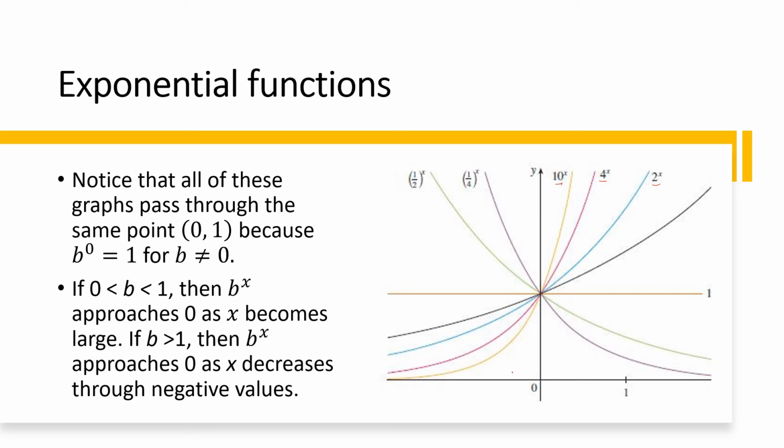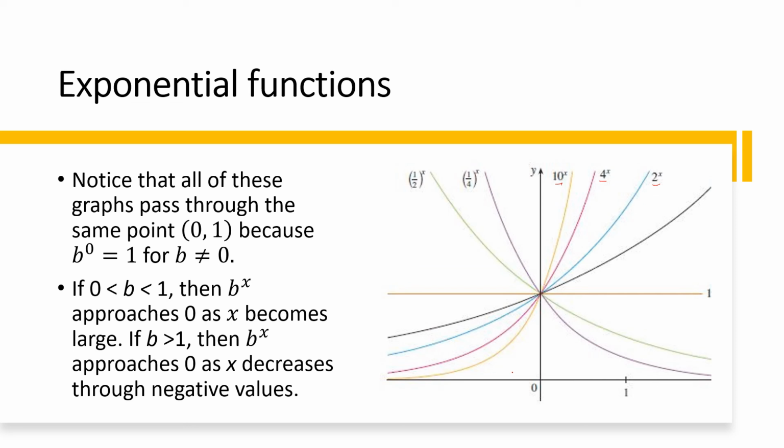For example, this 1/2 raised to x decreases. But take note that as the denominator increases, let's say 4 is bigger than 2, notice that the graph is closer to the y-axis. So this is a family of exponential functions, and try to examine this graph.